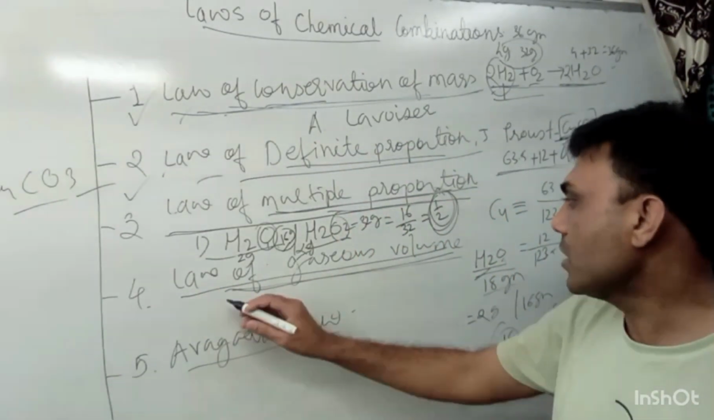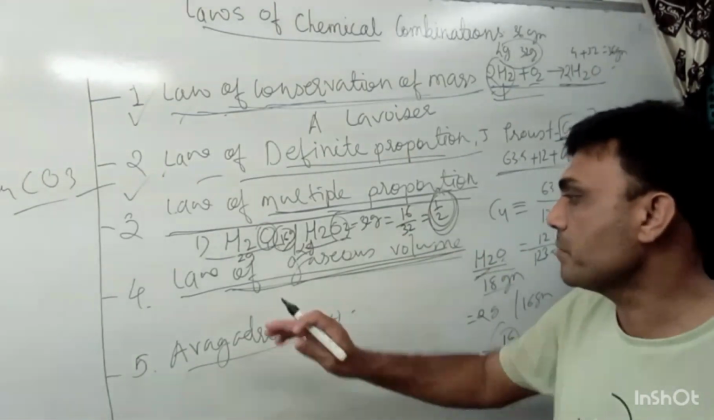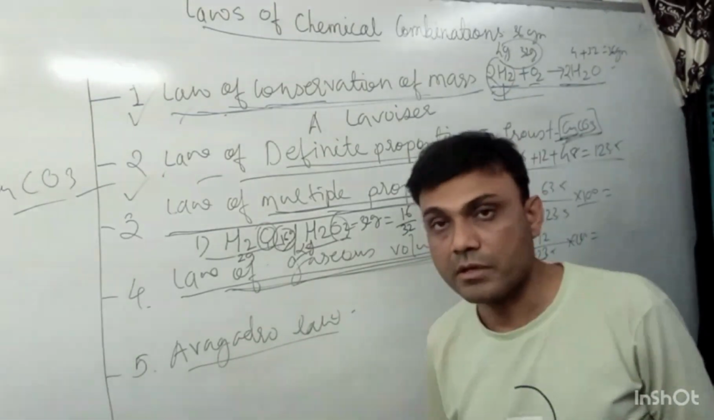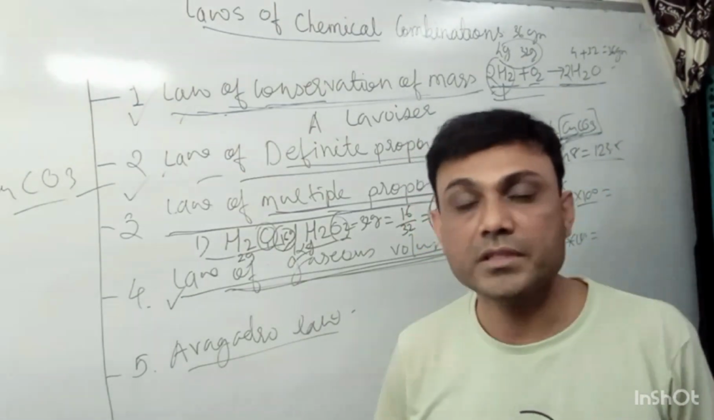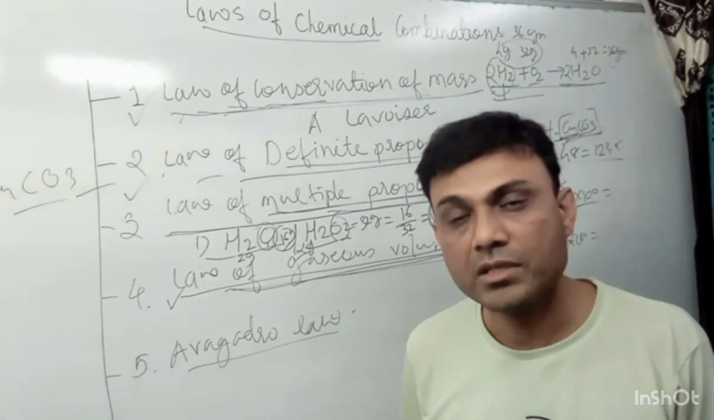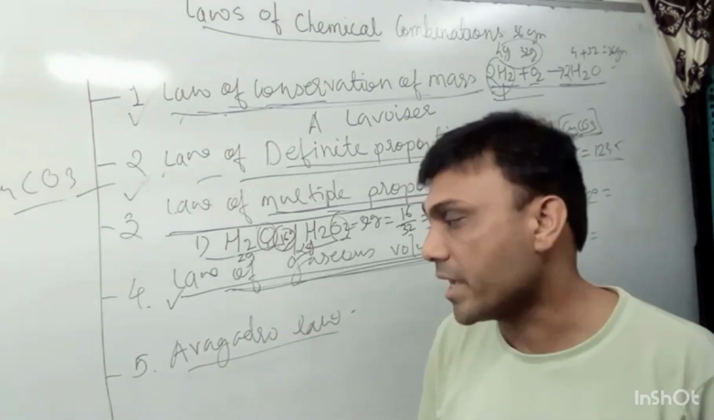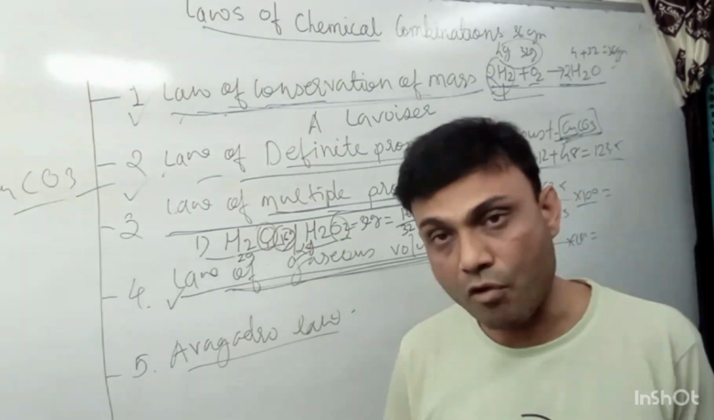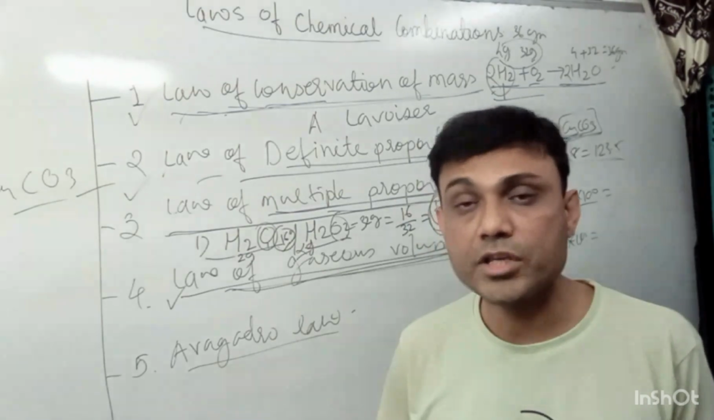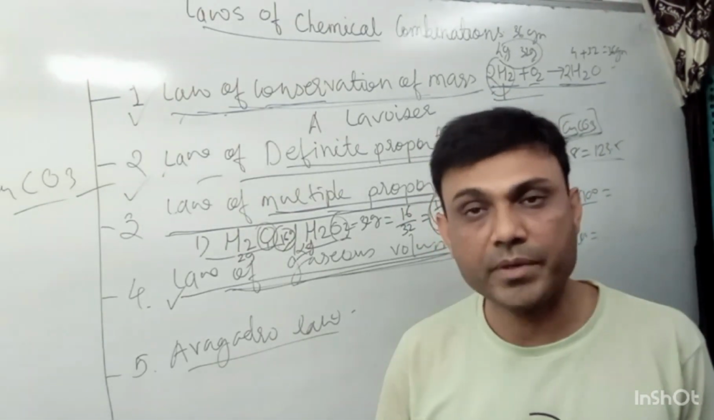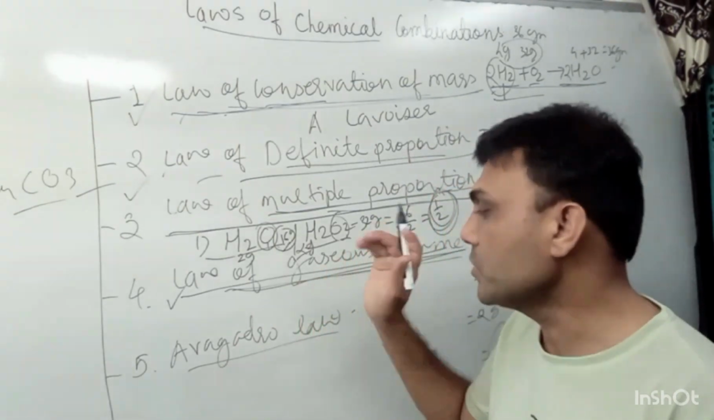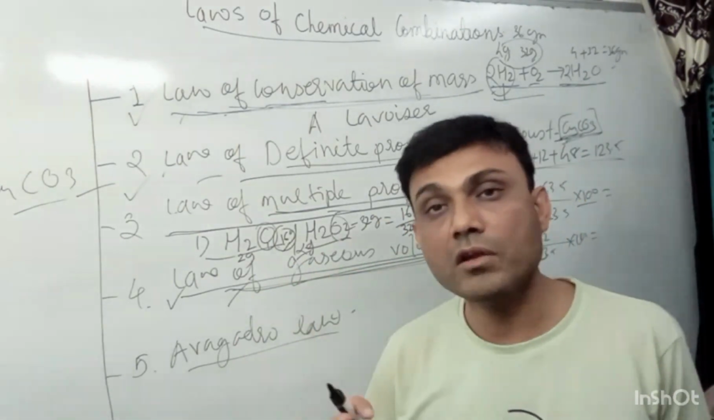Now the fourth law is the law of gaseous volume. It is given by Gay-Lussac. It states that in a chemical reaction, whether there is a formation of gases or a combination of gases, they combine or form in a simple ratio by volume, provided they are all at the same temperature and pressure. That means the volume ratio will always be simple.